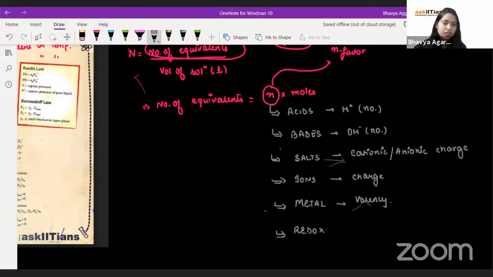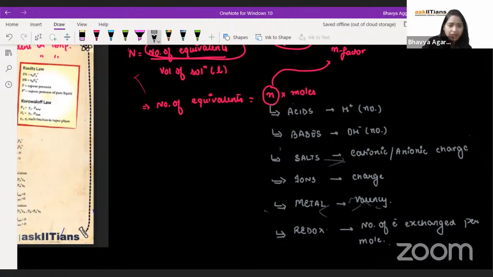The valency is equal to valence electrons per metal. If we have a redox reaction, then it is the number of electrons exchanged per mole. Now here per mole is quite important. Right, so these are the different ways by which I can do that.